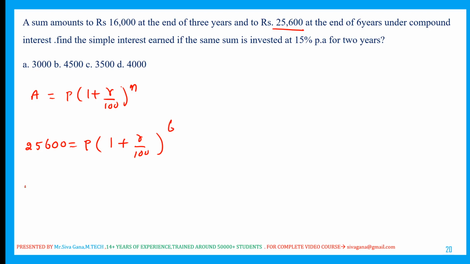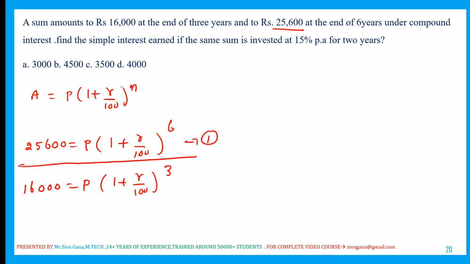Now this will become 16,000, the same principal P, 1 plus r by 100, in 3 years. If I divide these two equations, equation 1 and equation 2, what happens? P gets cancelled. The entire term gets cancelled. Two zeros get cancelled, so it is 16 by 10. So 16 by 10 is equal to 1 plus r by 100 whole cube.